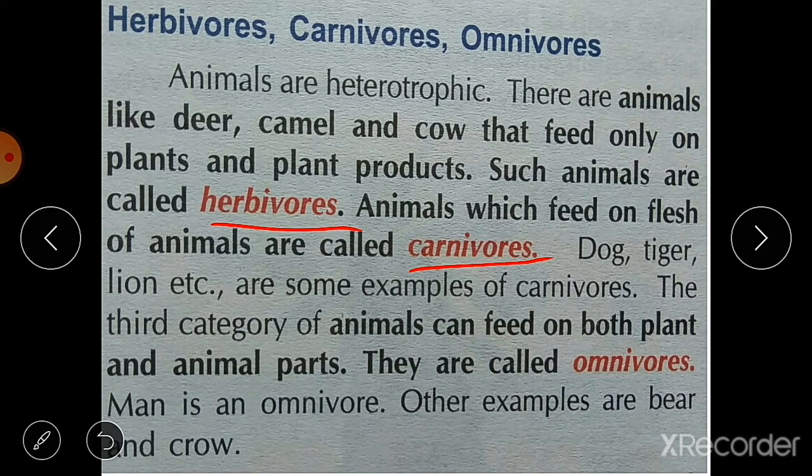The third category of animals can feed on both plant and animal parts, and they are called omnivores. Man is an omnivore because man eats both plant parts and animal parts, that is flesh of the animals. Other examples are bear and crow.